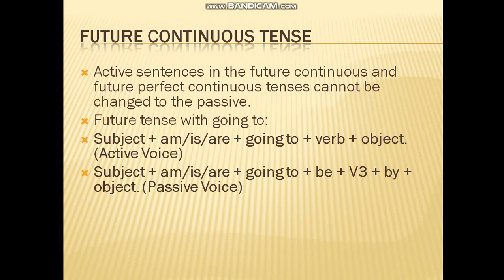For passive voice we use is, am and are with an object. Mistakenly I have written subject over here. We have object plus is, am and are plus going to plus be. We use third form of a verb, by, and then at the end there is a subject.